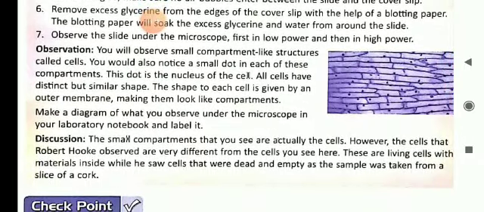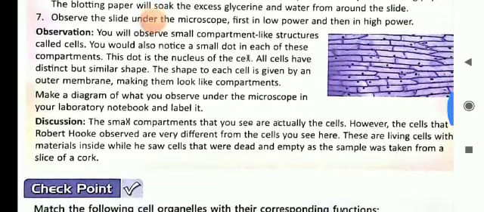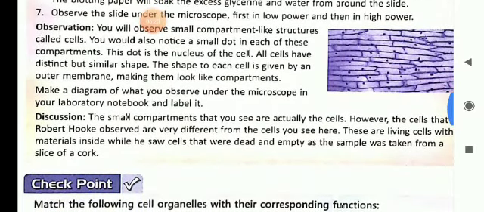What you will observe are small compartment-like structures called cells, and you will also notice a small dot in each of these compartments, and this dot is the nucleus of the cell.